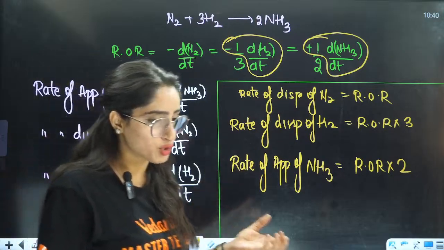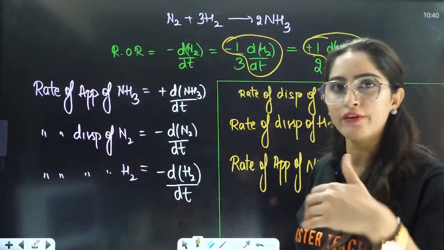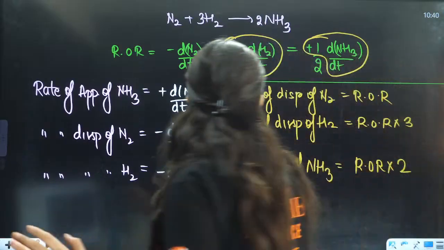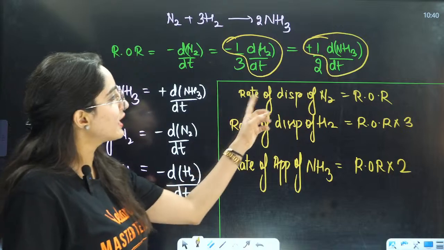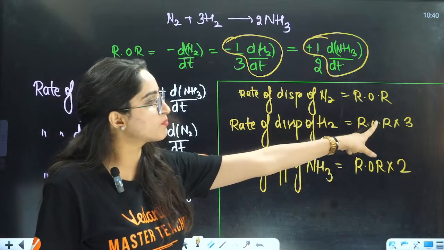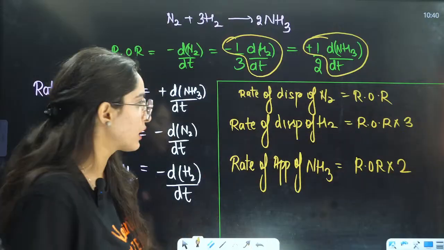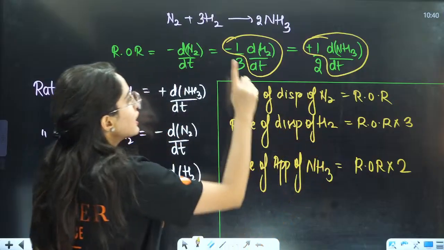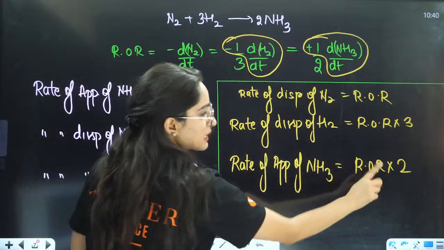Now, ma'am, should we write all the things and then define the relation between rate of reaction and rate of appearance, disappearance? No. You can directly see that rate of appearance or disappearance is equal to rate of reaction multiplied by the stoichiometric coefficient. For example, for H2, stoichiometry is 3, so it is multiplied by 3. Here the stoichiometry is 2, so it is multiplied by 2.